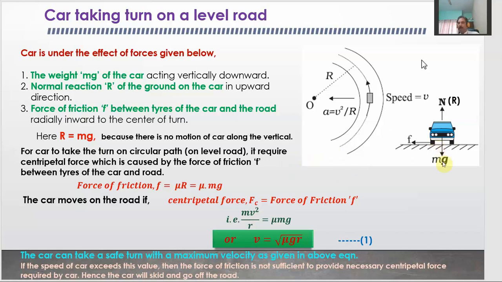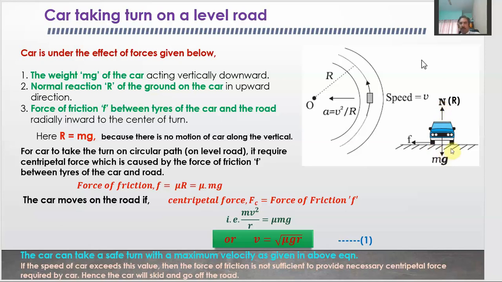Because the car is not having any motion in the vertically upward or vertically downward direction, it means in the vertical direction there is no motion of the car. So the normal reaction is equal to m into g, as we have written here, because there is no motion of the car along the vertical. Therefore the two forces acting on the car in opposite directions are equal in magnitude.